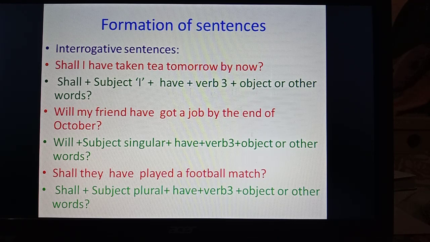Shall they have played a football match? So shall and will is used in the beginning, and in the end the sign of interrogation is to be used. It is very easy. So see, shall plus subject I plus have plus verb third form plus subject or other words.